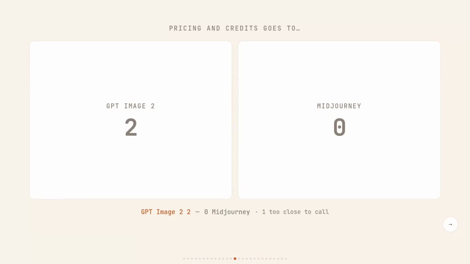Score stays at GPT Image 2.2, Midjourney 0 with 1 tied. So we still have style control and platform access to get through. And style control in particular is the one that could actually change how you work day to day. Because if Midjourney's fine-grained parameter system gives you control that GPT Image 2's natural language approach can't match, that aesthetic gap we talked about in Test 1 starts to look a lot more important.